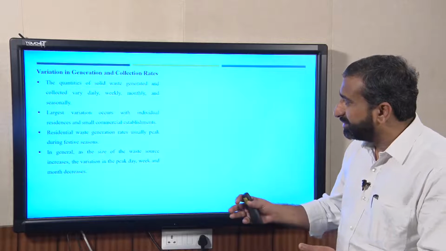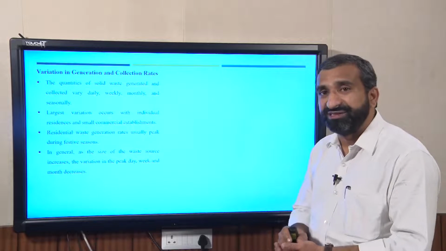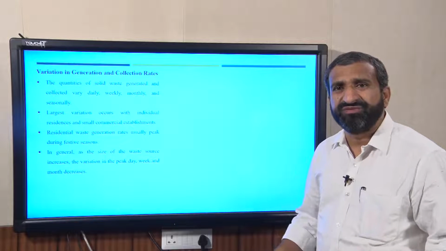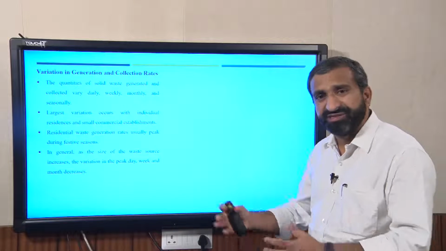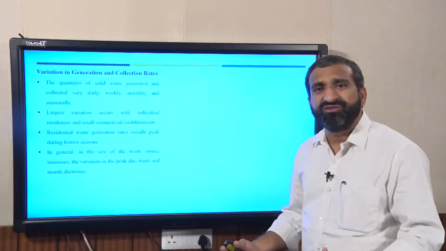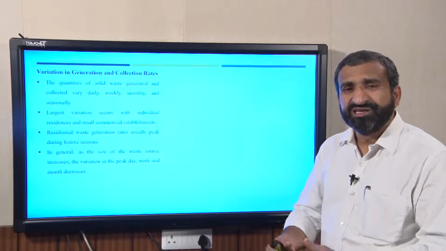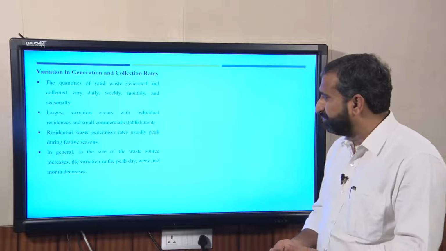And also residential waste generation rates usually peak during the festive season. That is another point, and in India there are a lot of festivals. In these festival events or festival seasons, a huge amount of waste is produced and the compositions also change. Because of that, your collection rate also varies a lot.